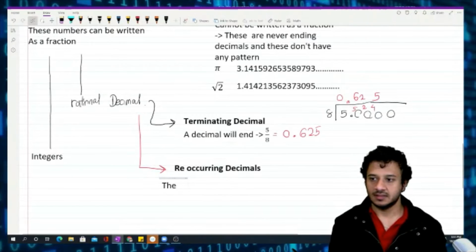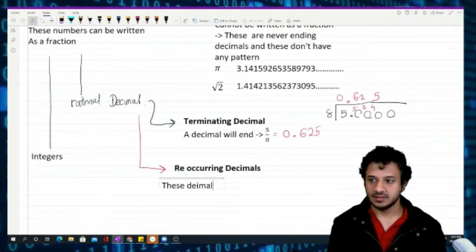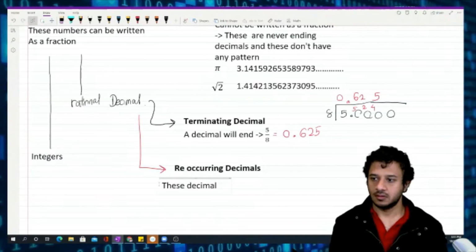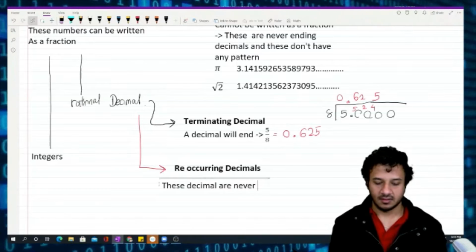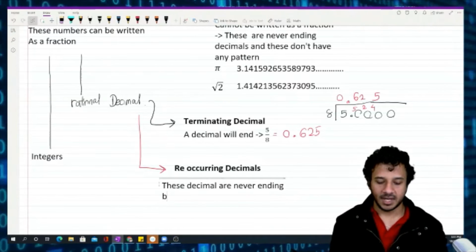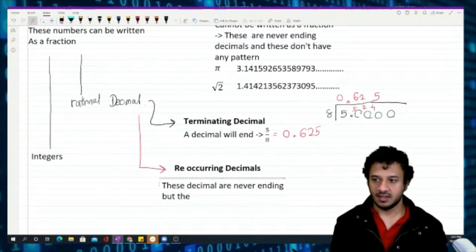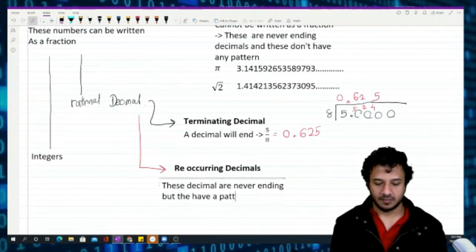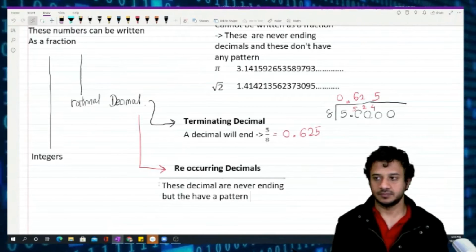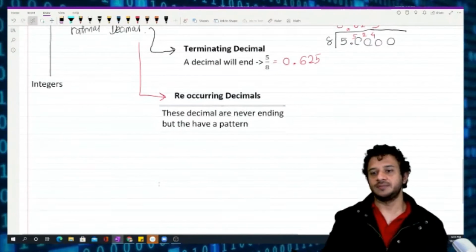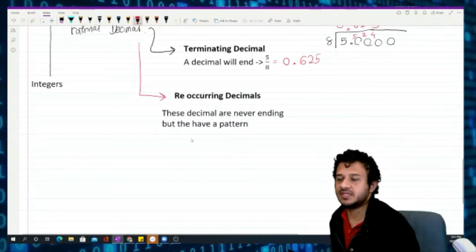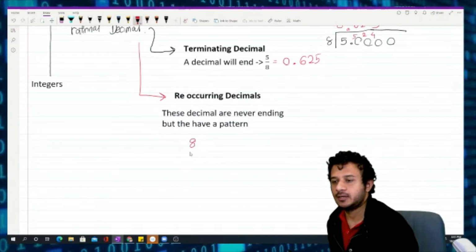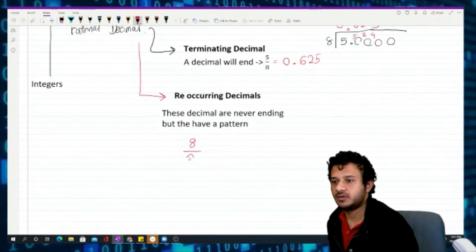these decimals are never ending, but they have a pattern. Yeah. So what are they? As an example, something like 8 out of 9.